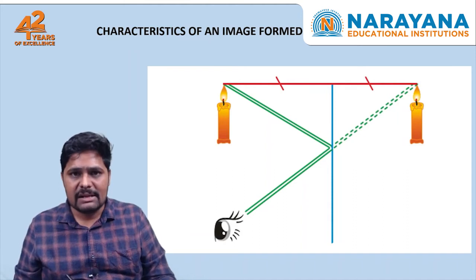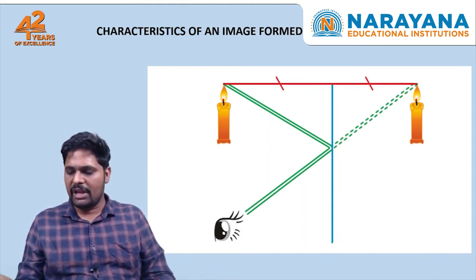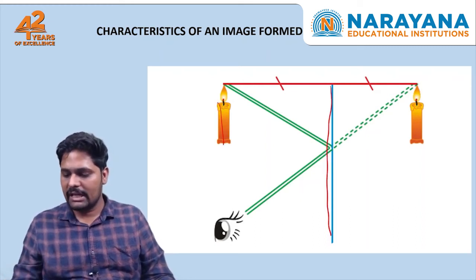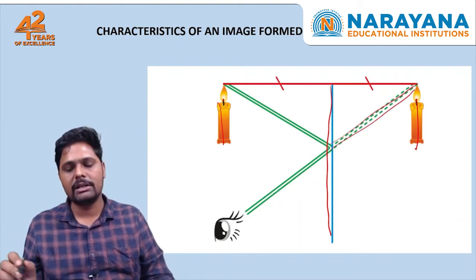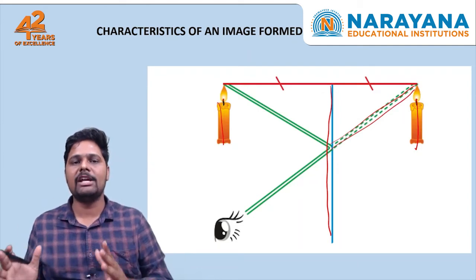Now, let us see some characteristics of the images formed by a plane mirror. Here you can see this is the plane mirror. Here is the candle. Here is the image. As I said, dotted lines represent the virtual image, right? So, we can say that a plane mirror gives us a virtual image of the object.